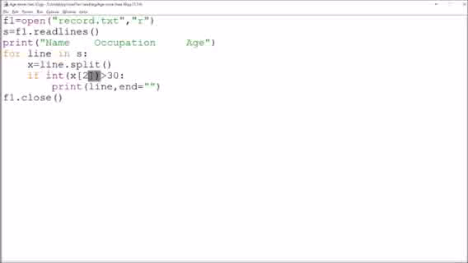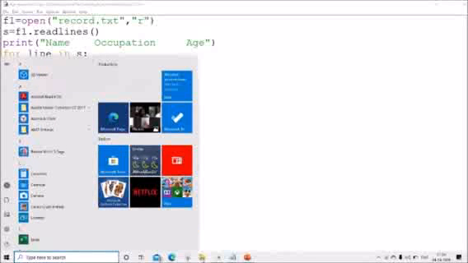We are converting it into an integer value because we are comparing it with 30, and 30 is an integer value, and whatever we store in a text file is a string value. So we have to use explicit typecasting and convert it into an integer, and if it is greater than 30 it will print it.